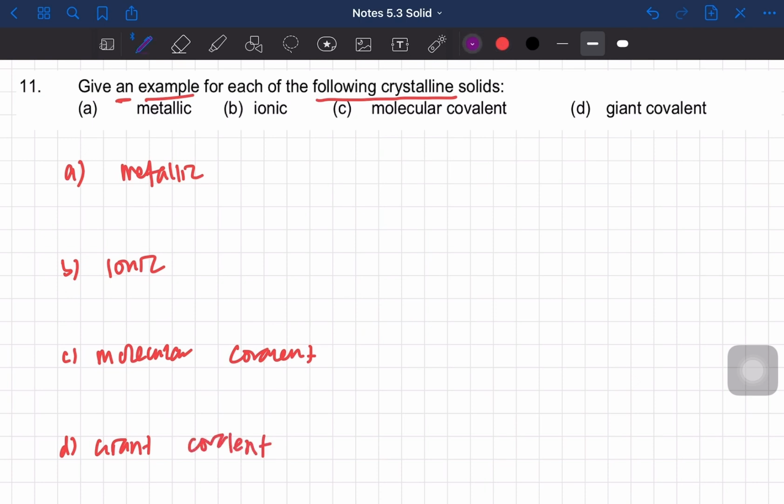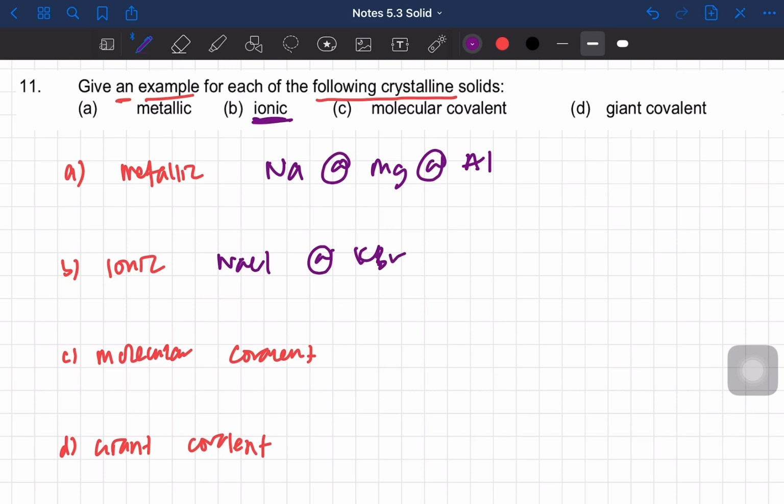So for metallic, an example of a crystalline solid is a metallic element, for example from group 1, group 2 and group 13. You can answer Na or Mg or Al, for example. But these three groups are the main ones. Just one is enough. Then for ionic, it is a salt. You can put NaCl or KBr, or there are many other salts.